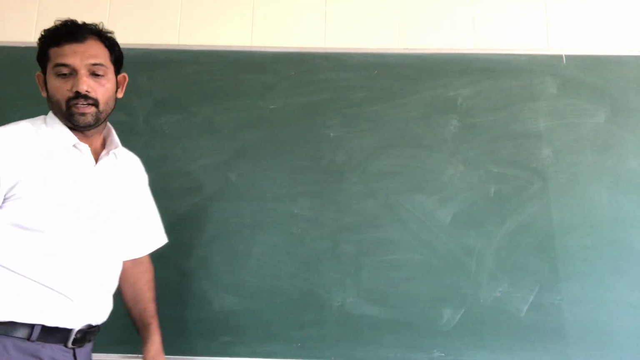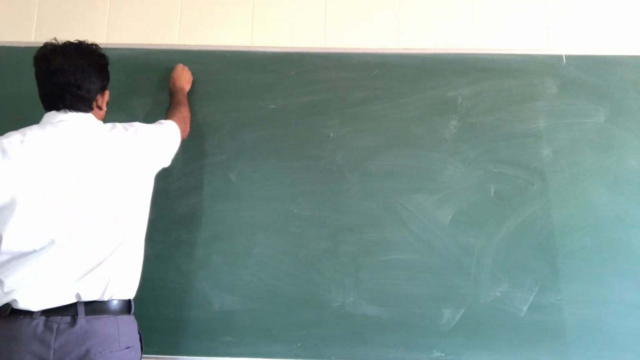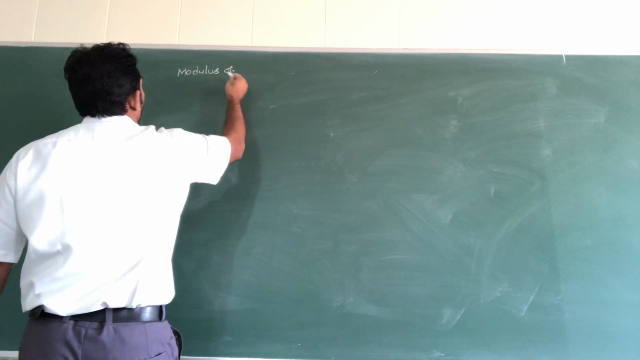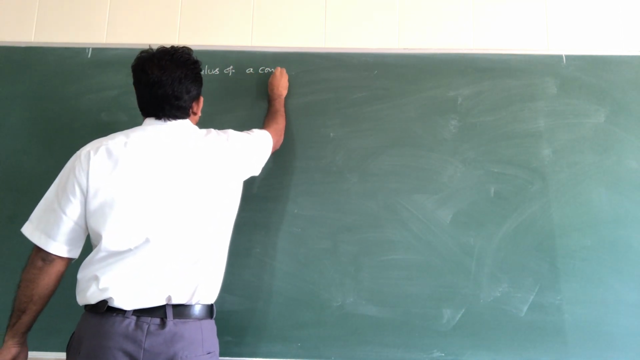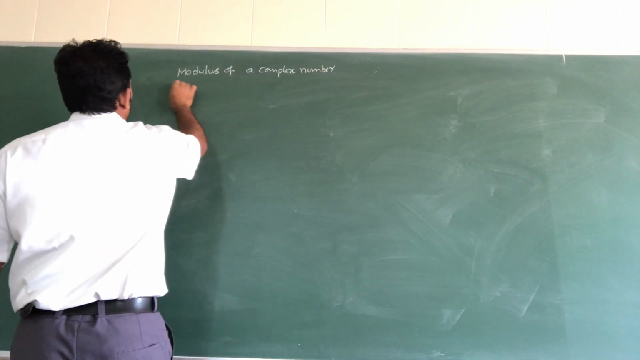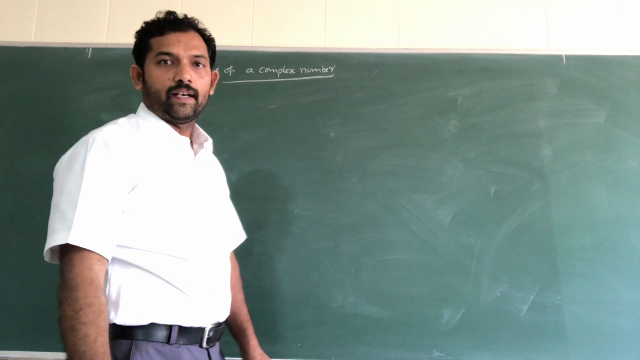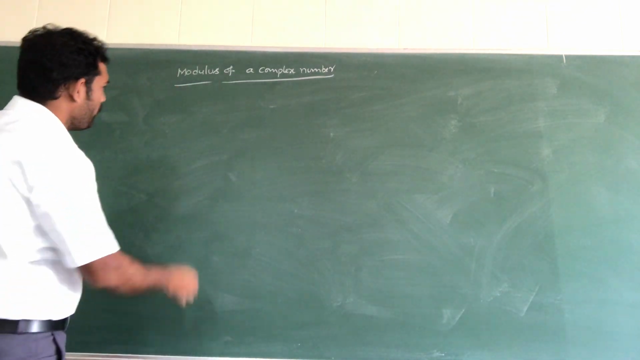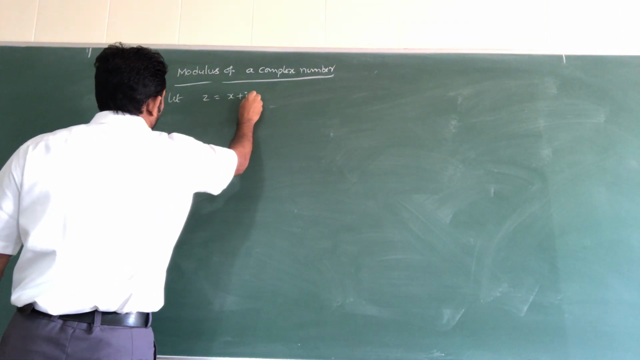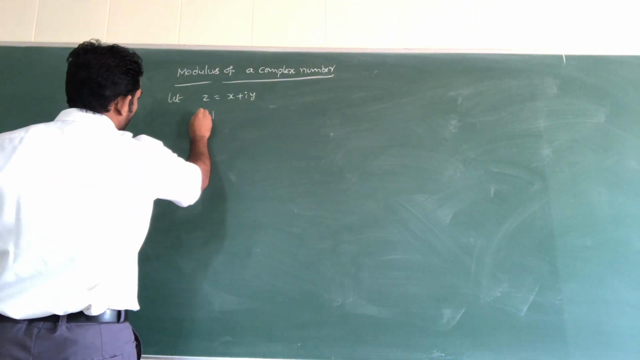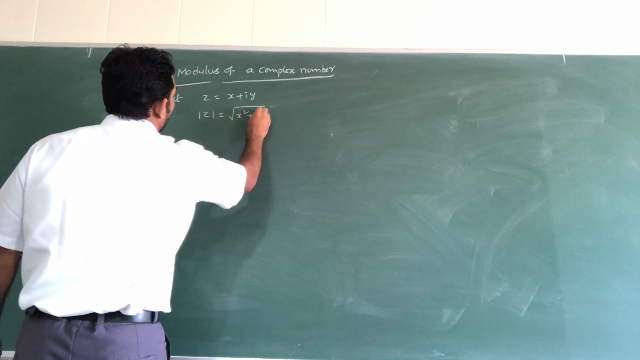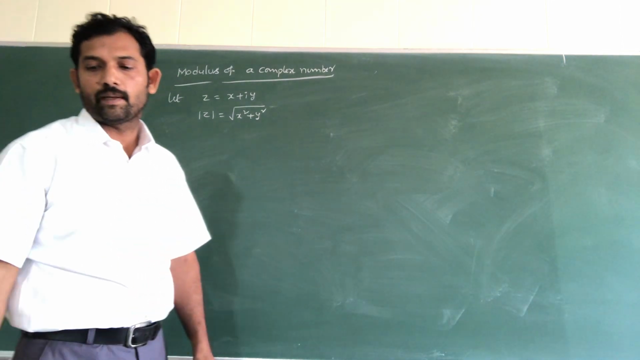The next one, modulus of a complex number. See this, modulus means, you already know that z is equal to x plus iy, so the modulus of z is equal to root over x square plus y square.